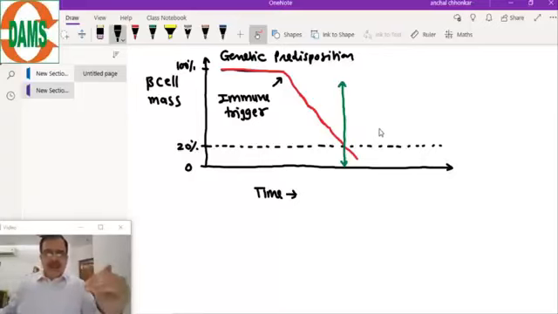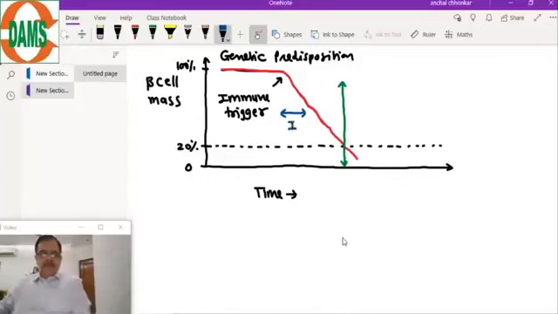Now let's see the stages of type 1 diabetes. The first stage is stage 1. I will write it here.